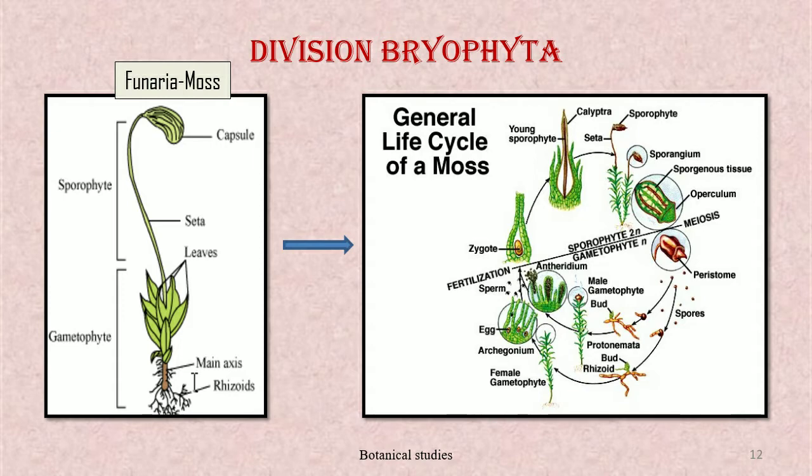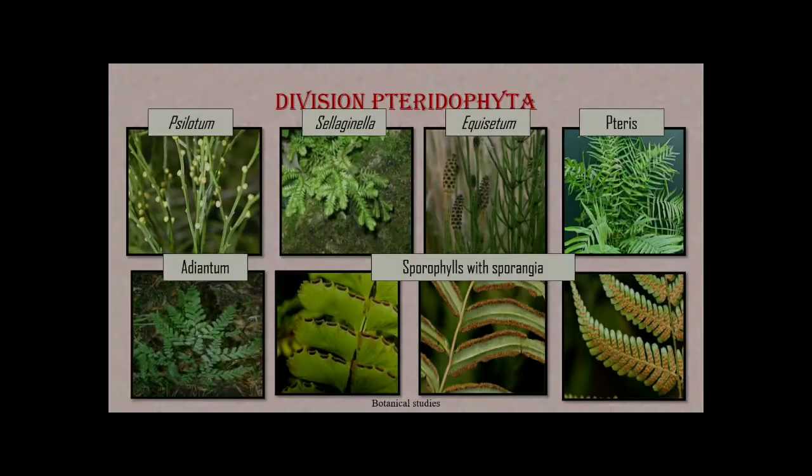After fertilization between antherozoid and egg, a diploid zygote is formed. After post-fertilization changes in the zygote, it develops into the sporophyte. The sporophyte is dependent on the gametophyte for nourishment. The sporophyte produces spores, which later on germinate to form a new plant body of the bryophyte, which is gametophytic. Thus, the gametophytic generation and sporophytic generation alternate with each other.